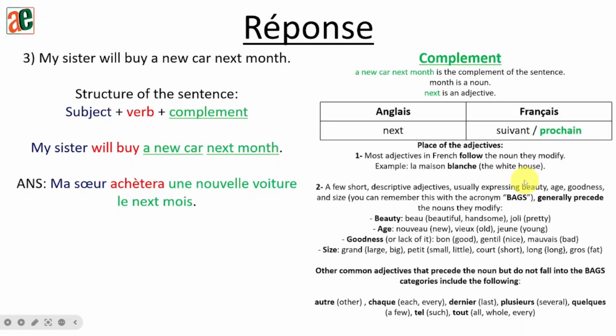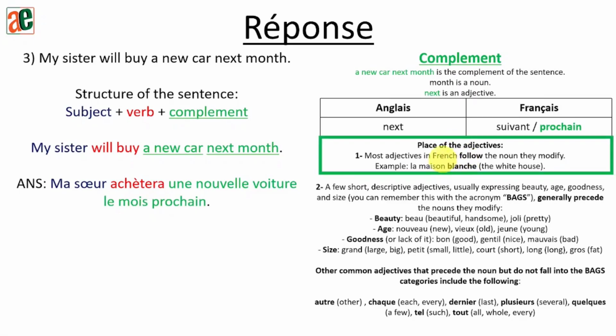Okay? For the place of the adjective, again, most adjectives will follow the noun, and the adjectives from BAGS, which means beauty, age, goodness, or size, will come before. We also have some adjectives from this list that will come before. Okay, so I don't think prochain is part of these last two, so we use the general rule, which is putting the adjective after the noun. Okay, understood? So: le mois prochain. So: ma sœur achètera une nouvelle voiture le mois prochain.